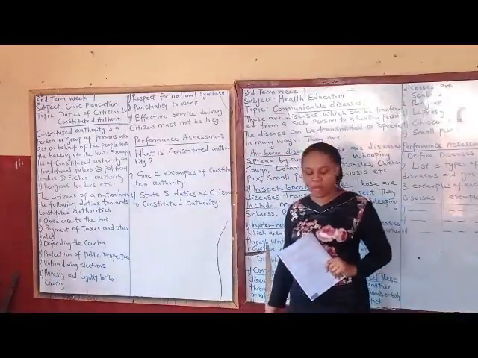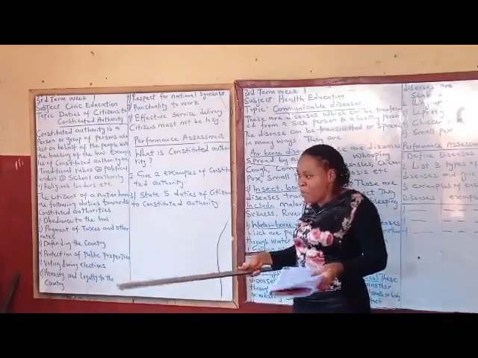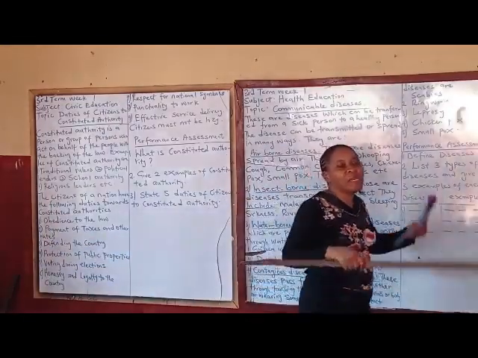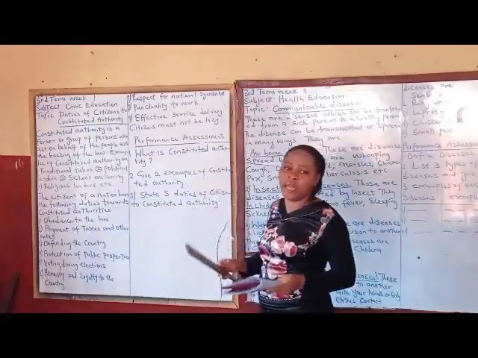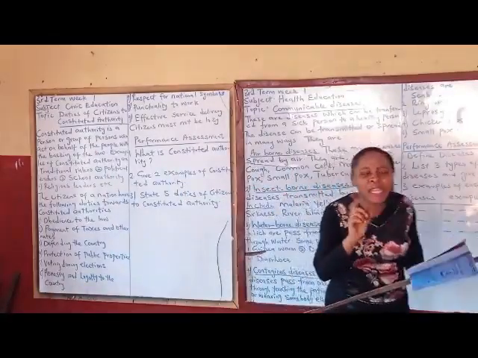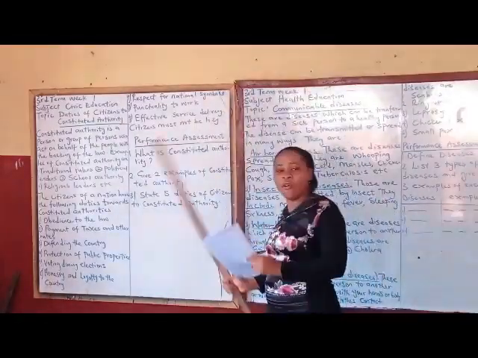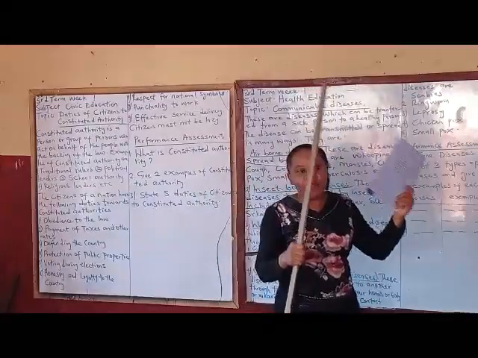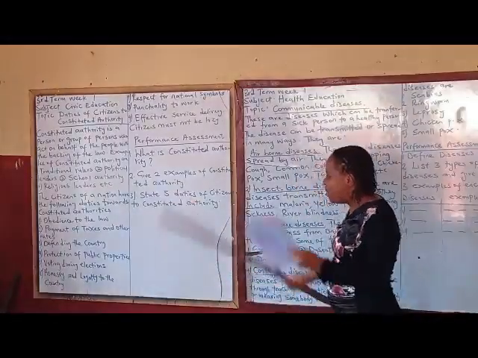So another duty is defending the country. We are required to do what? To defend our country. It's not when you hear people saying Nigeria is bad, our president should be killed, this, that. People are speaking bad concerning our country. As a good citizen of Nigeria, you're not supposed to join them in speaking bad of your country. You are supposed to say, no, stop speaking bad about our country. Our country is good. Or you should not be among the people that travel overseas. You see people from Nigeria carrying drugs, going overseas to sell, to make money. We are not supposed to do those things. We have to defend our country.